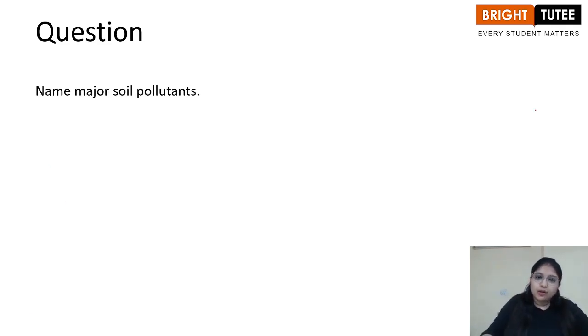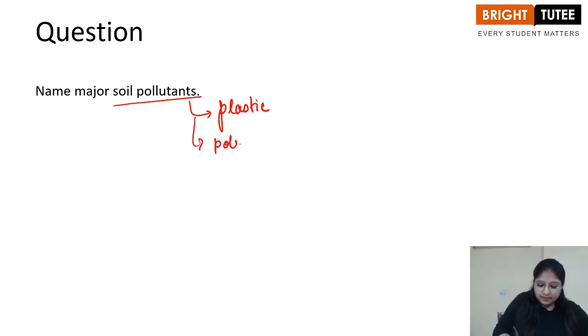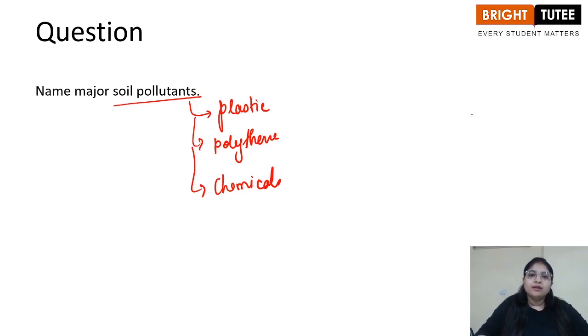Name the major soil pollutants. So the major soil pollutants are your plastic bottles and plastic substances, polythene bags, right? Then you have different chemicals like your pesticides and insecticides. All of these come under the category of the soil pollutants.